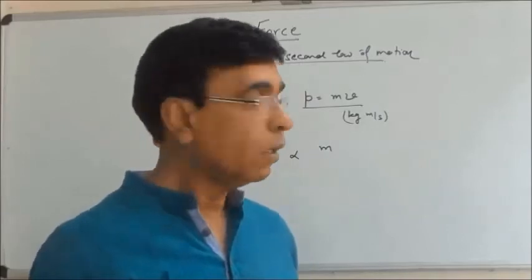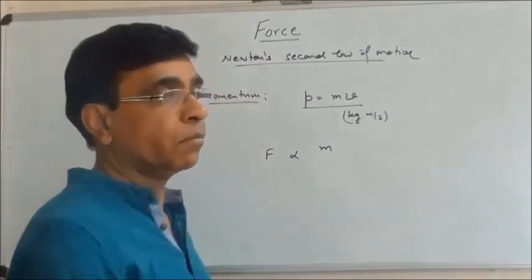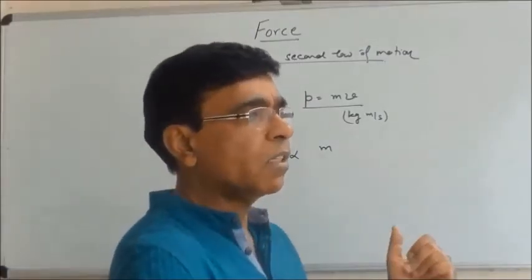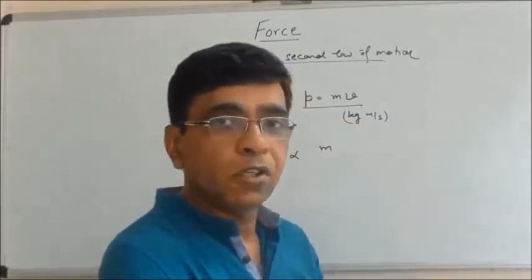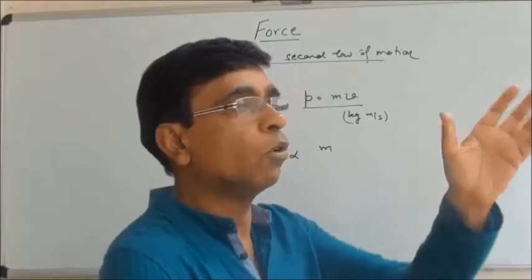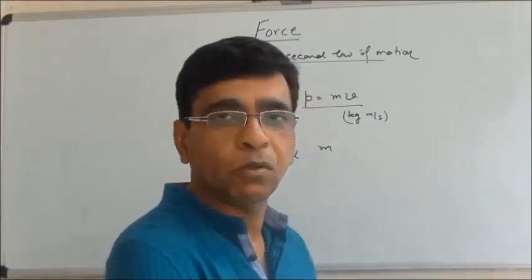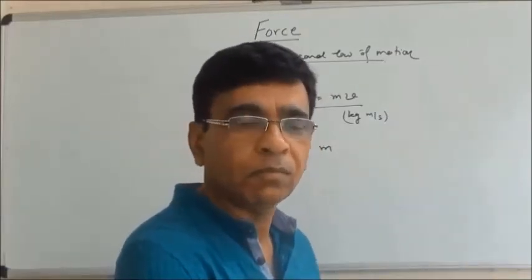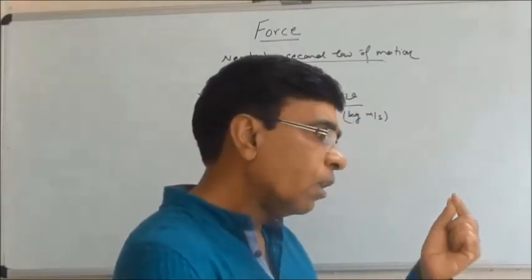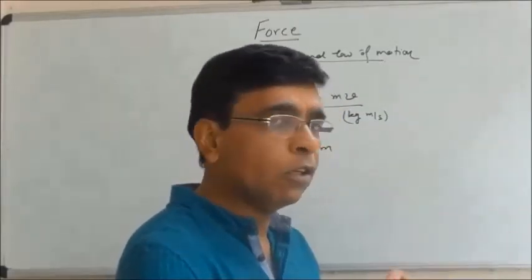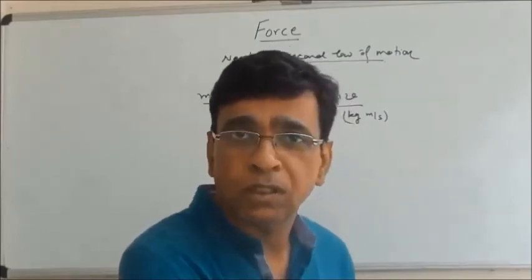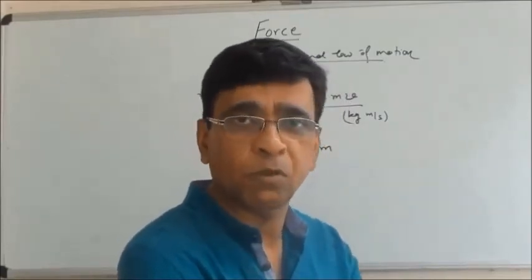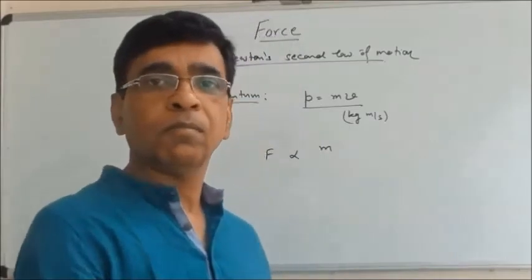Okay, now think the other way. This time let's take the same mass. A stone is thrown towards us or a ball is thrown towards us with a certain velocity. And now imagine a bullet whose mass is not too large, it may be equal to a small stone or a ball.